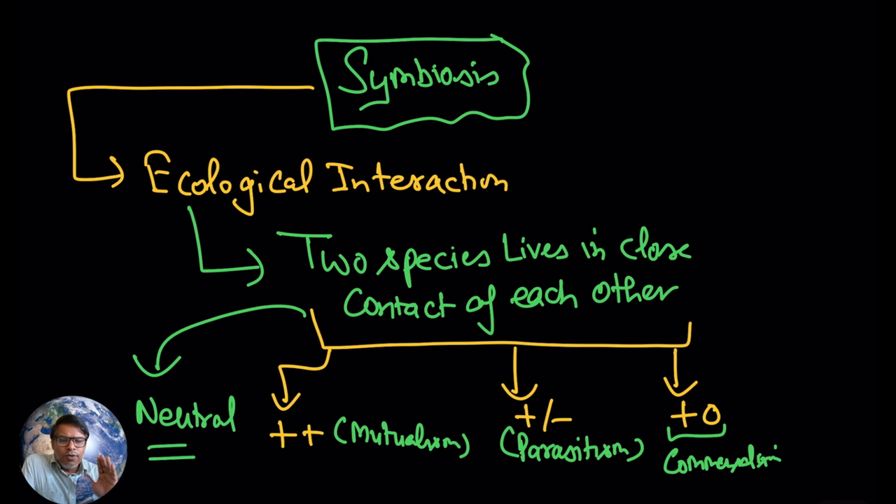No harm, no benefit. So that condition is commensalism. We have already discussed parasitism in the previous video. Today I will try my best to teach you mutualism and commensalism.